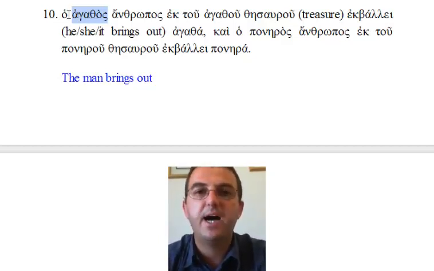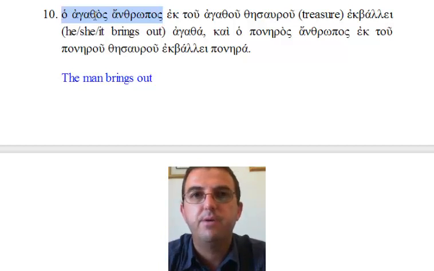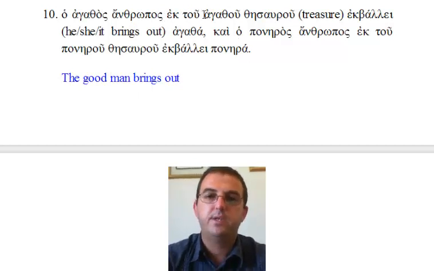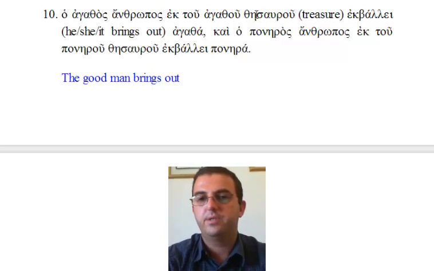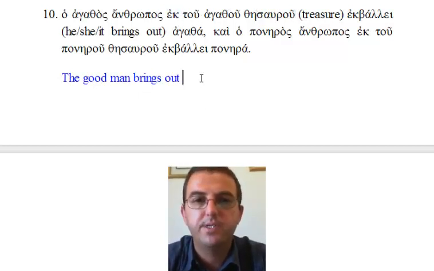What does he bring out? Agatha. Agatha is from agathos, and you may have some difficulty recognizing that it is actually a neuter plural accusative form. And it means good things. It's used as a substantive here. Good things. Even though it doesn't have a noun, it's used substantively. So we've got the rather awkward phrase, ho agathos anthropos ek tou agathou thesaurou ekballei agatha.